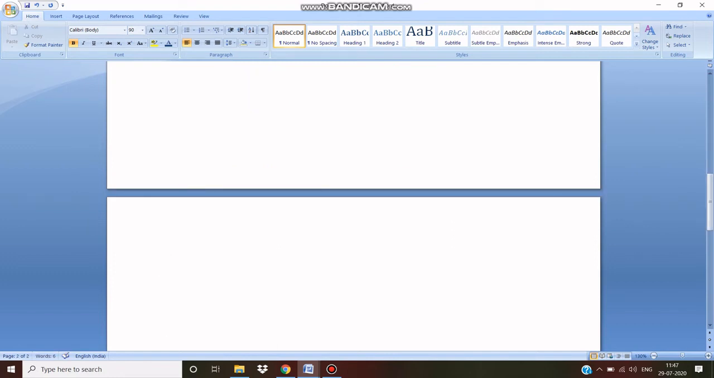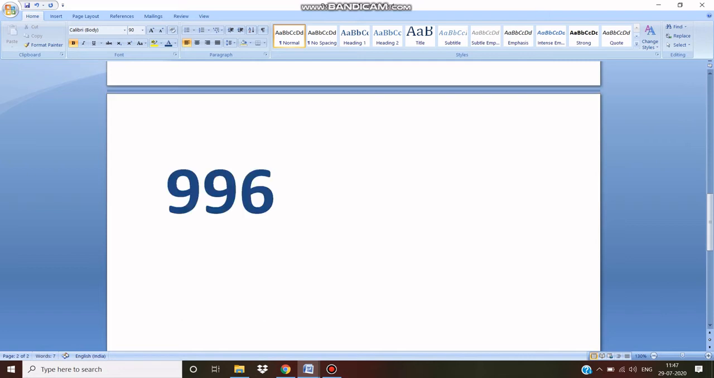Now I am going to show you how to do it for a 3-digit number, that is 996 multiplied by 997. The number is big, but the same method we are going to adapt, but we are going to subtract